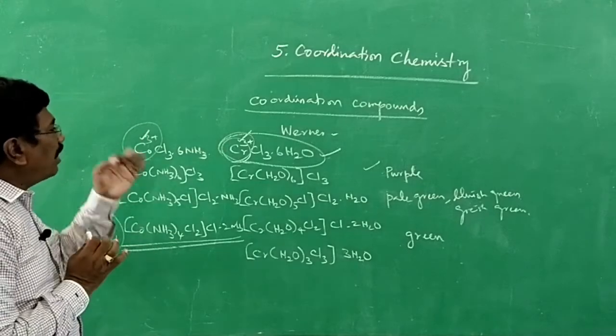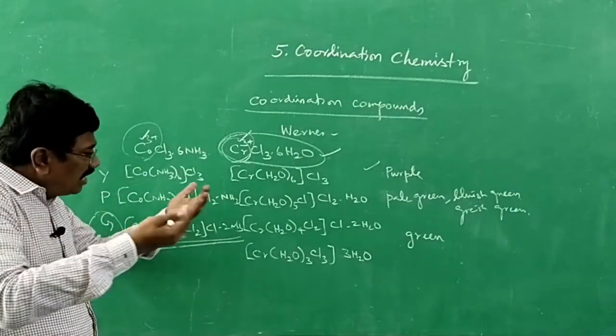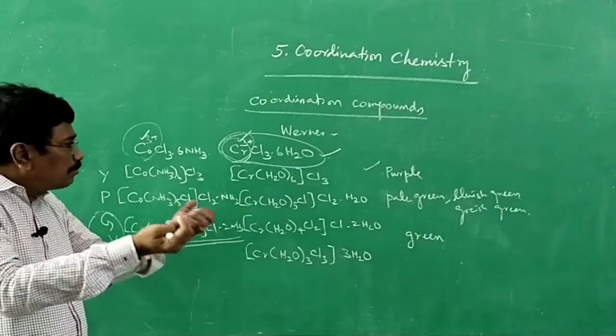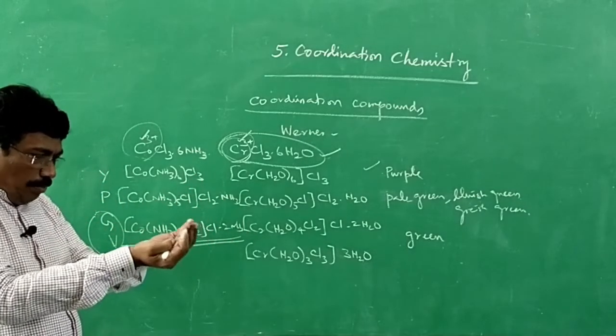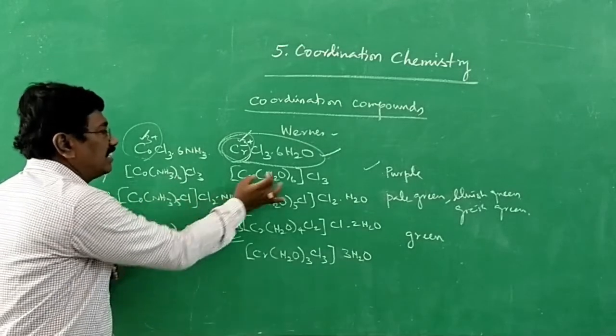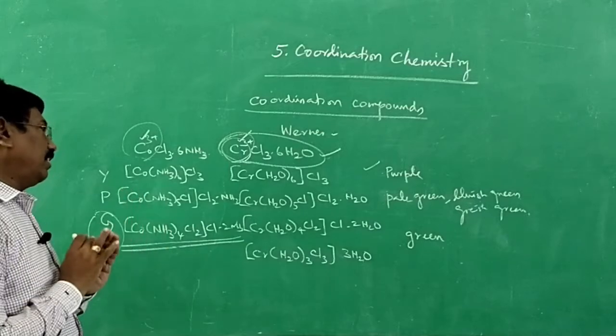Mostly d block metal ions form coordination compounds because they have a sufficient number of vacant d orbitals to accept lone pairs of electrons donated by these ligands. We call them ligands. All right. Those points I will discuss later. I am just introducing all this.